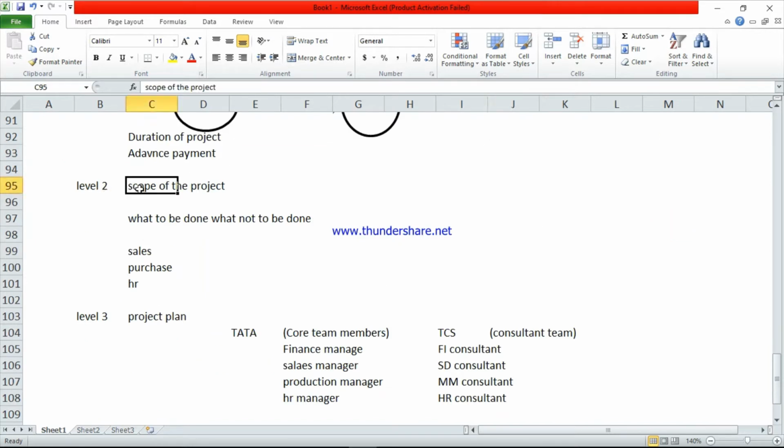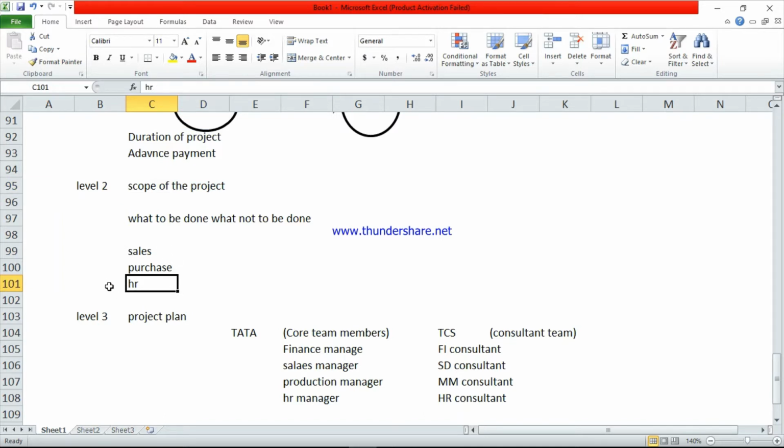Level 2 is related to the scope of the project. Scope of the project means what was done previously, what is done now, and what we have to do in SAP. In the previous ERP they had different modules: sales module, purchase module, HR module, real estate and others.